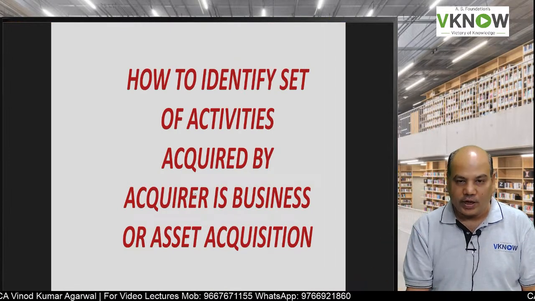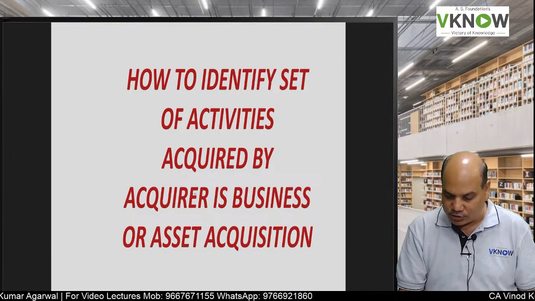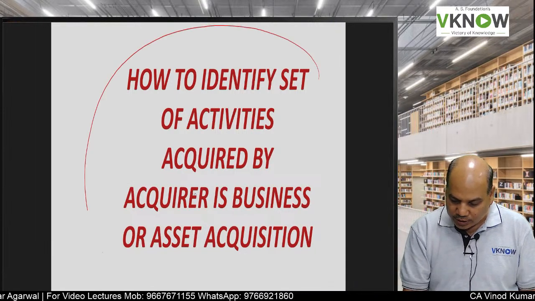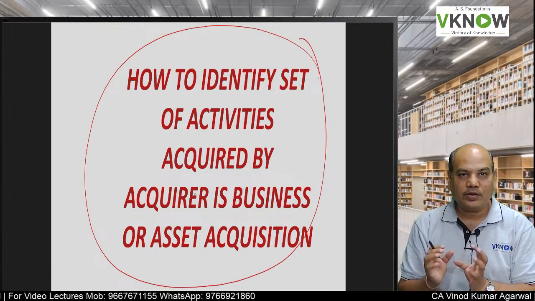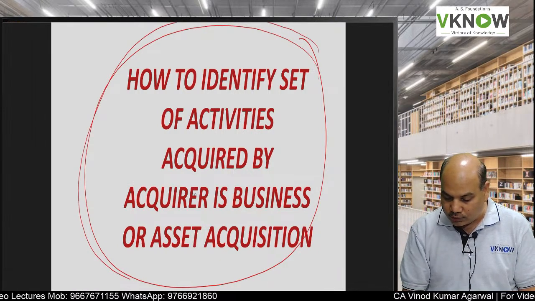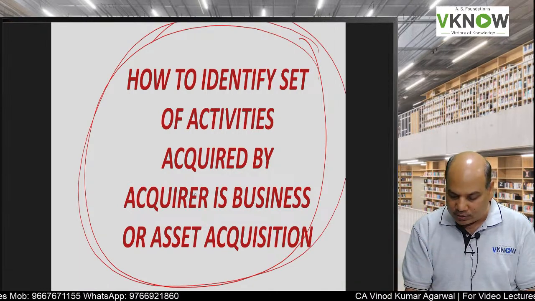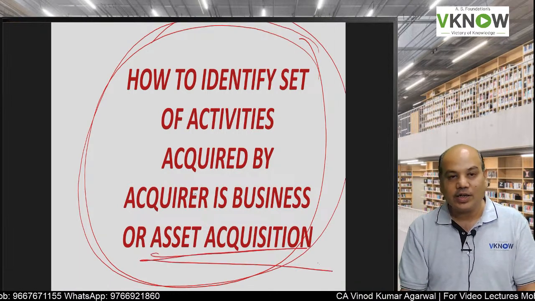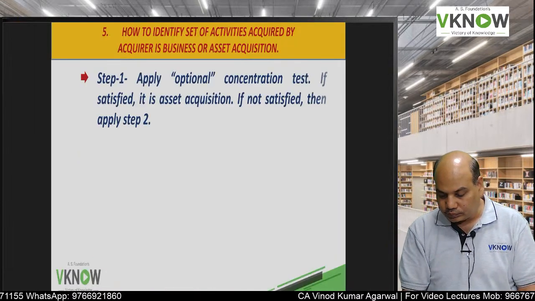How to identify whether a set of activities acquired by the acquirer is a business combination? Only if it is a business combination is the standard applicable, but if it is an asset acquisition, then the standard is not applicable.